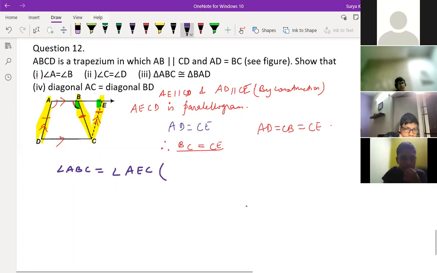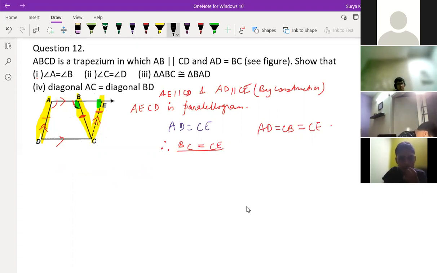We cannot write like this, right? No. See how to write here, this angle plus this angle. If you write here this angle and both angles, if you add, so angle ABC is equal to angle BEC plus angle ECB.